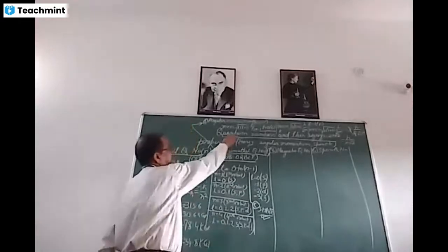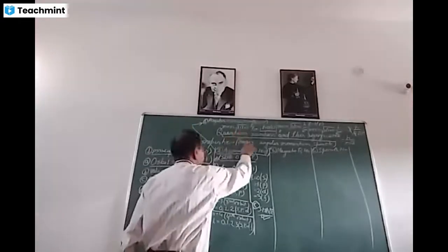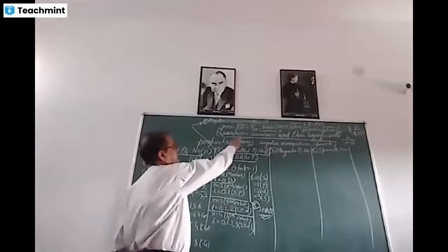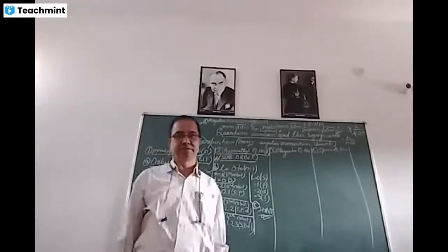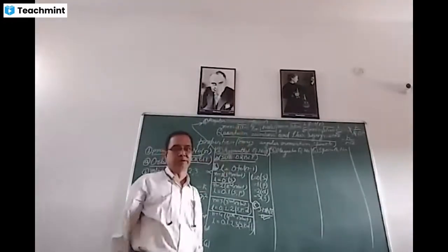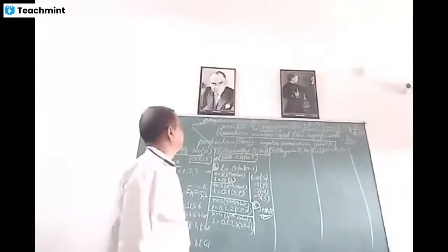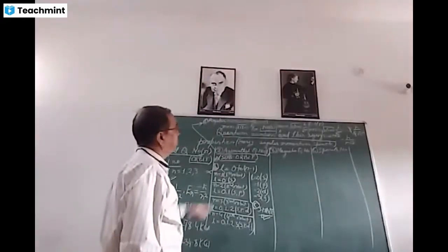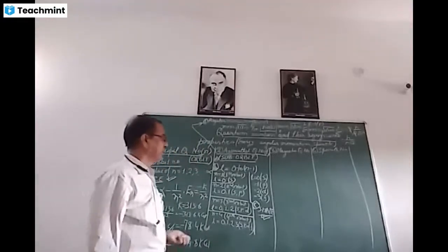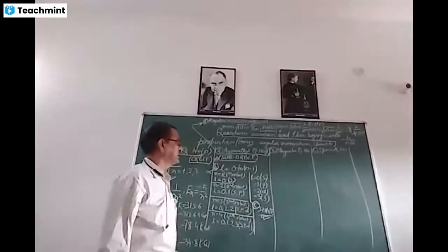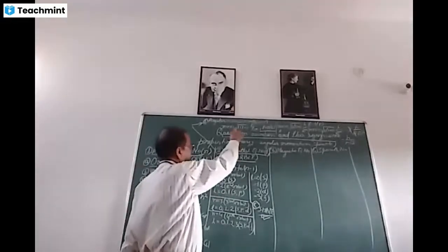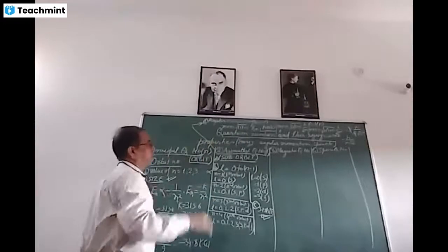That is, mvr is equal to root over 2 into 2 plus 1, into h upon 2 pi. 2 plus 1 means 3, multiplied by 2 is equal to 6, root over 6 into h upon 2 pi. Similarly, we can determine the value of angular momentum for the last suborbit, that is F, and this will be equal to root over 3 into 3 plus 1 into h upon 2 pi.